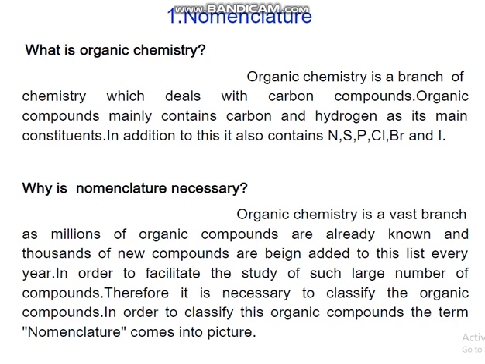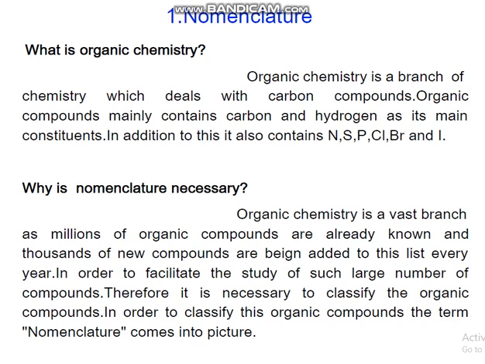Hello everyone. Today we will be studying nomenclature in organic compounds. What is organic chemistry? Organic chemistry is a branch of chemistry which deals with carbon compounds. Organic compounds mainly contain carbon and hydrogen as their main constituents. In addition, they also contain nitrogen, sulfur, phosphorus, chlorine, bromine, and iodine.